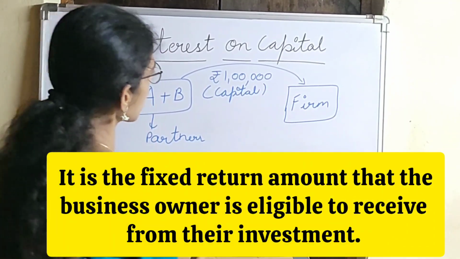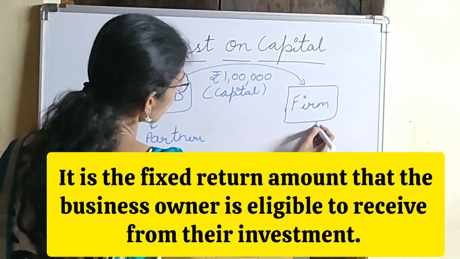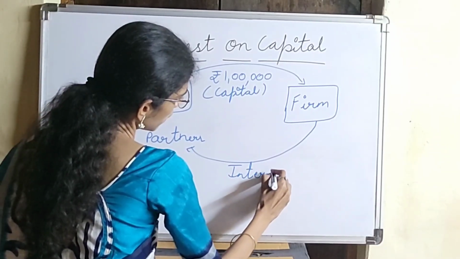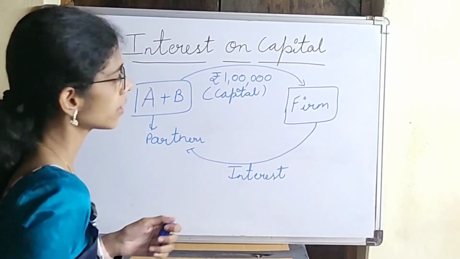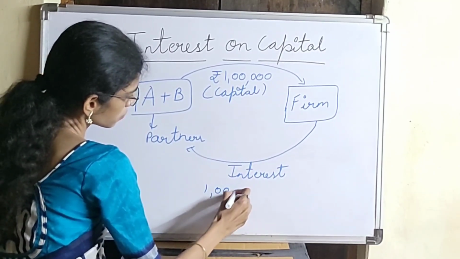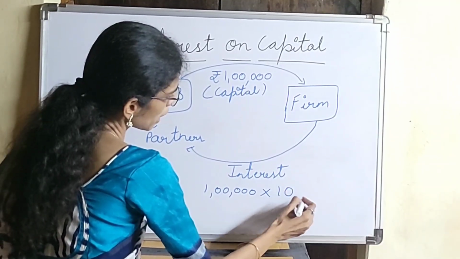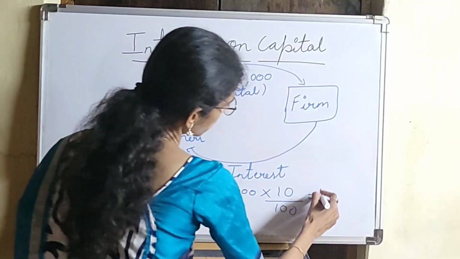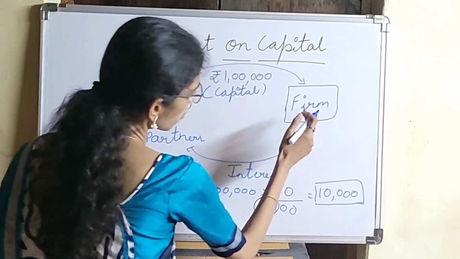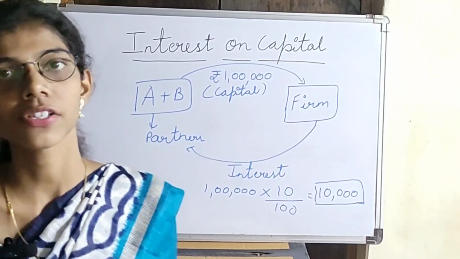So what is interest on capital? Whatever amount the partners have invested into the firm has to be returned to them with an interest. That is known as interest on capital. Suppose the capital of both the partners was 1 lakh and the partners have said that they need an interest of 10%. So this 10,000 will be the interest which the firm or the business has to pay them every year. That is known as interest on capital.